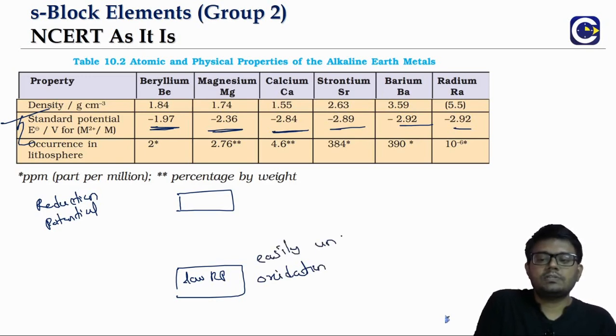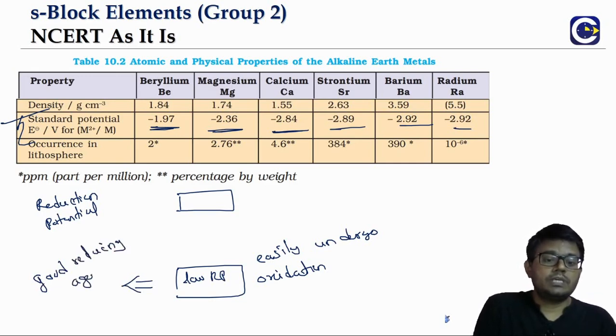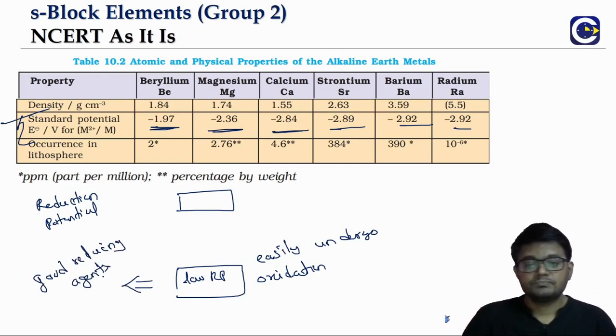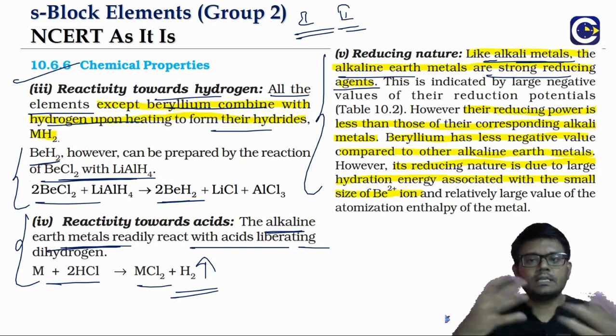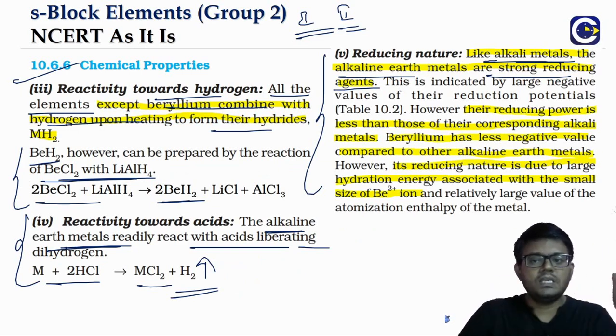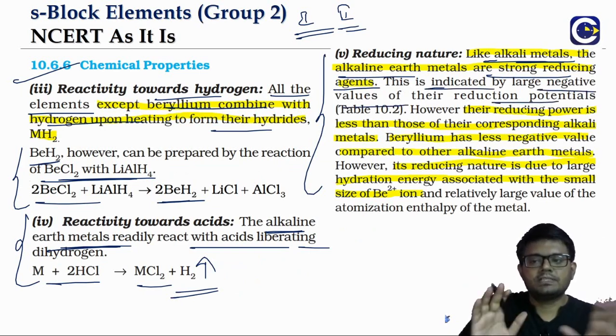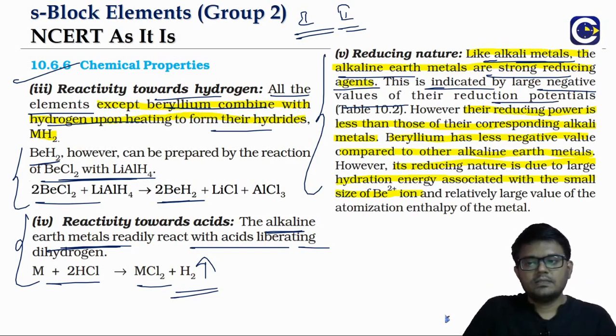They can easily undergo oxidation, because when they are undergoing oxidation they are reducing others. They are good reducing agents, or we can say their reducing power is high. You see here all of them are negative. But here we will discuss some discrepancy, not anomaly, when we compare this with the first group. Generally, large negative values of the reduction potentials mean these metals can easily undergo oxidation, so they act as good reducing agents. Their reducing power is high.